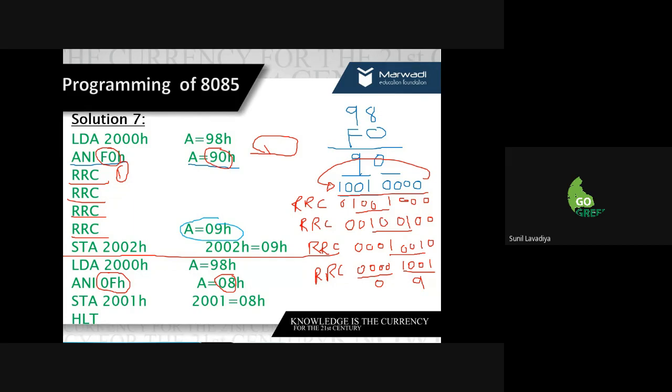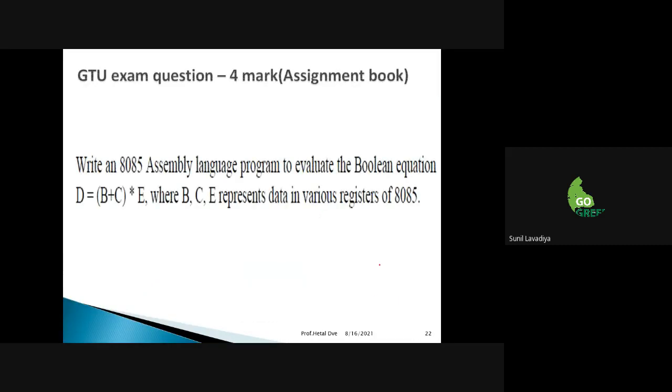Okay. Let me give another question to everyone. Now, this is one of the questions asked in the GT University, but it's important as well. We have to write an assembly language program to evaluate a Boolean equation like this one, where B and C are doing the ORing operation. So you have to use the OR instruction for B and C. After that, the star represents the ANDing operation.